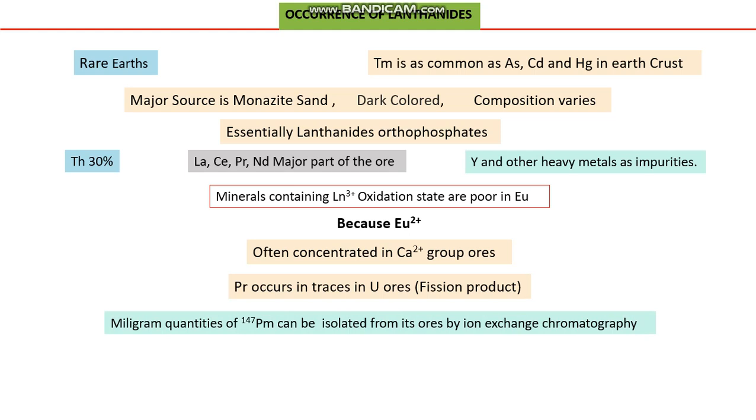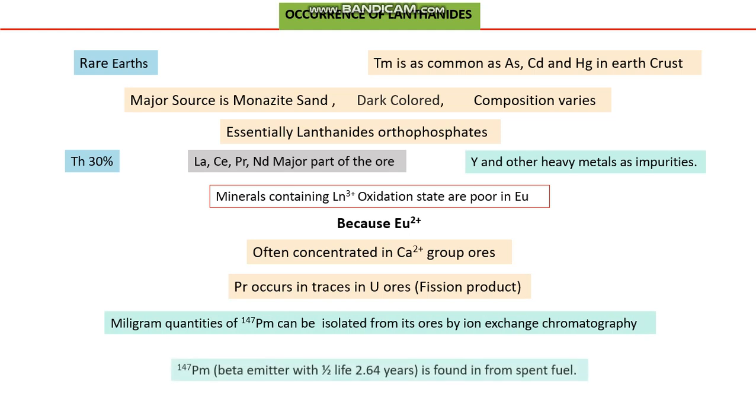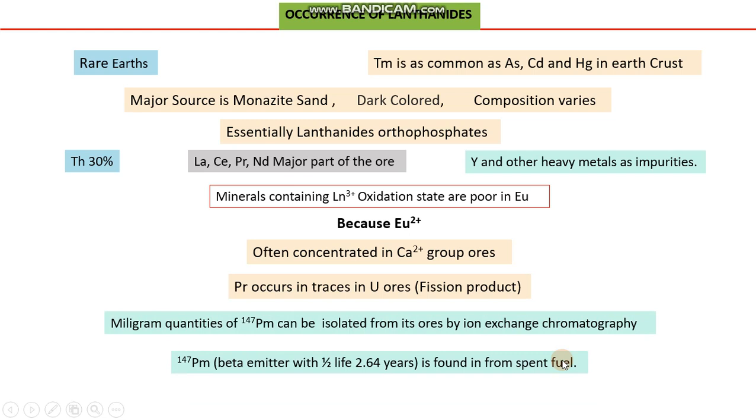Milligram quantities of promethium-147 can be isolated by taking advantage of ion exchange chromatography from monazite sand or the ore which has already been concentrated for extraction of these metals. But promethium is also available in another form, as part of spent fuel from nuclear reactors.